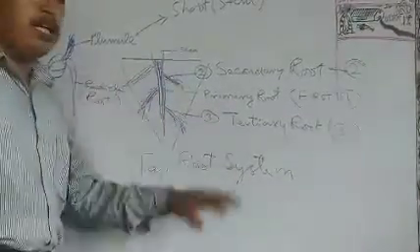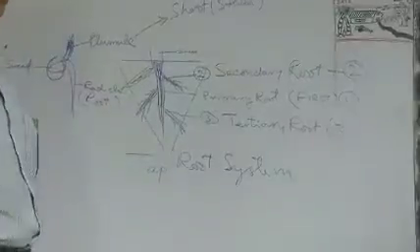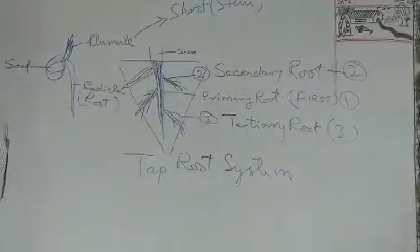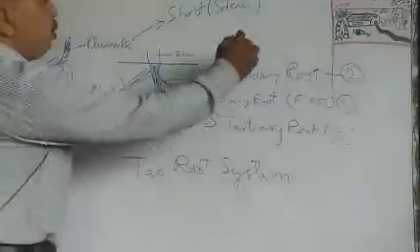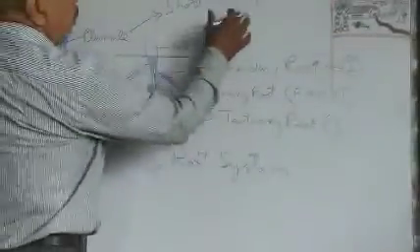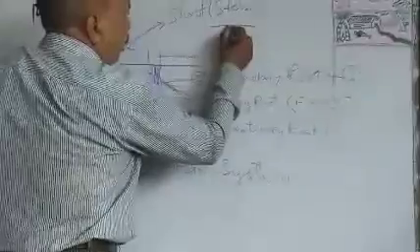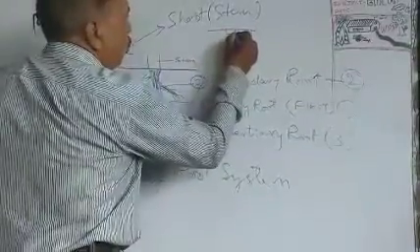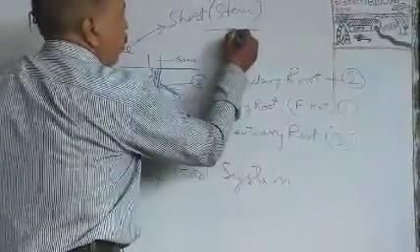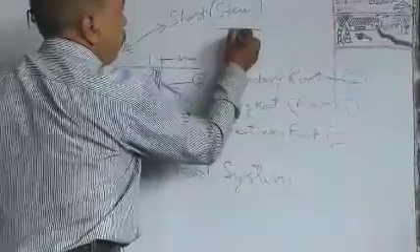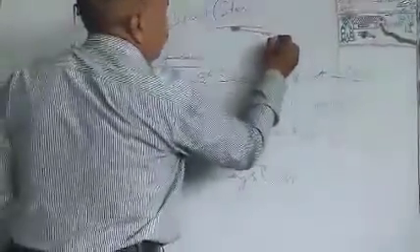And there is another kind of root system we find in some plants, that is called the fibrous root system. Here you see what happens. If this is the surface, here the main root or the primary root is stunted, not very well developed, right? This one is the primary root.